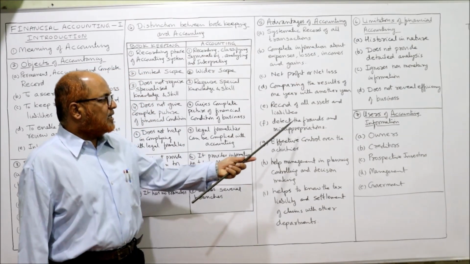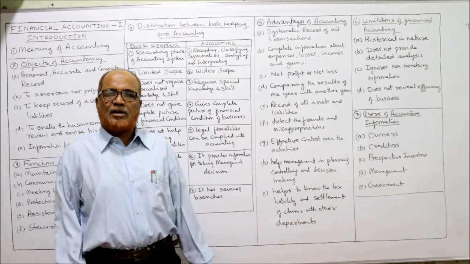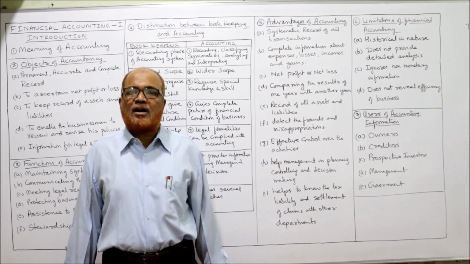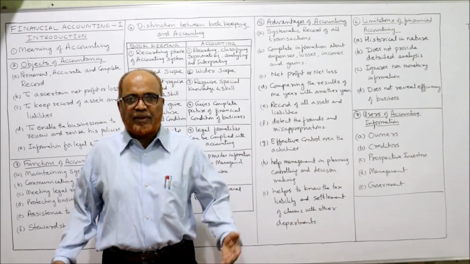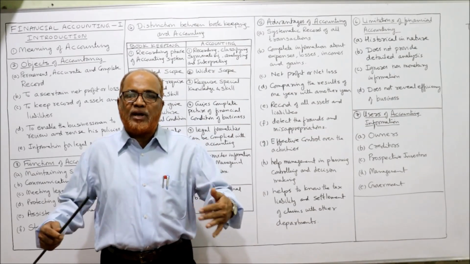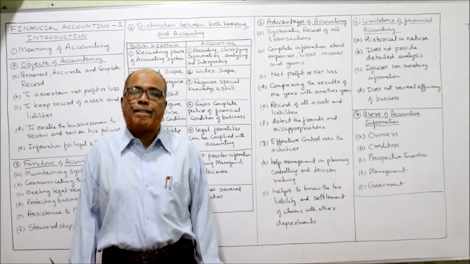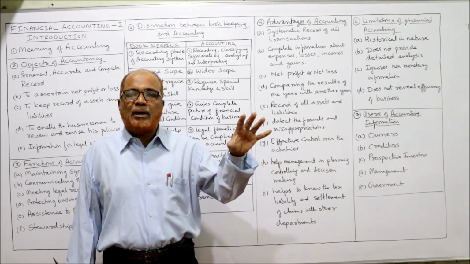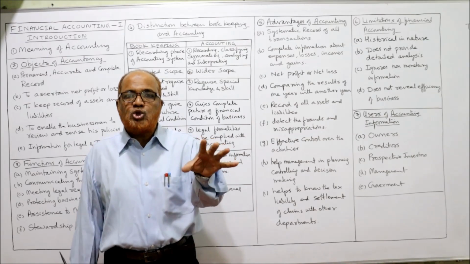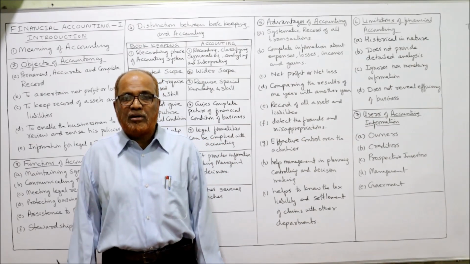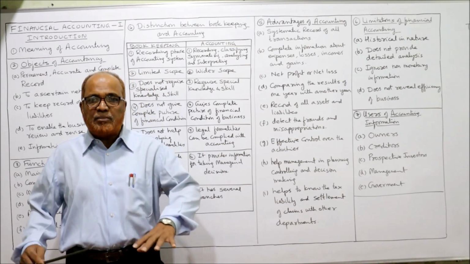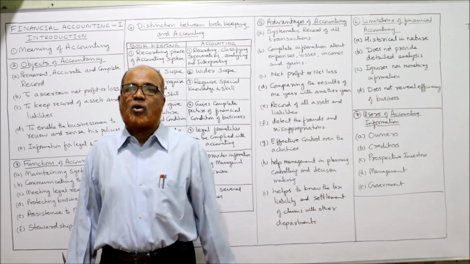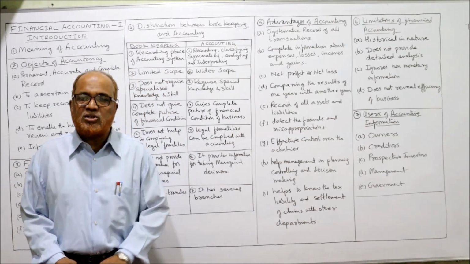The next one is detect the fraud and misappropriation. When all the transactions are recorded, there is a possibility of fraud by the employees, or misappropriations may be done by the employees. So by keeping a systematic record, we can check if there is any fraud, if there is any misappropriation. And similarly, we can put some controls to prevent this fraud and misappropriation. That is the advantage of accounting.